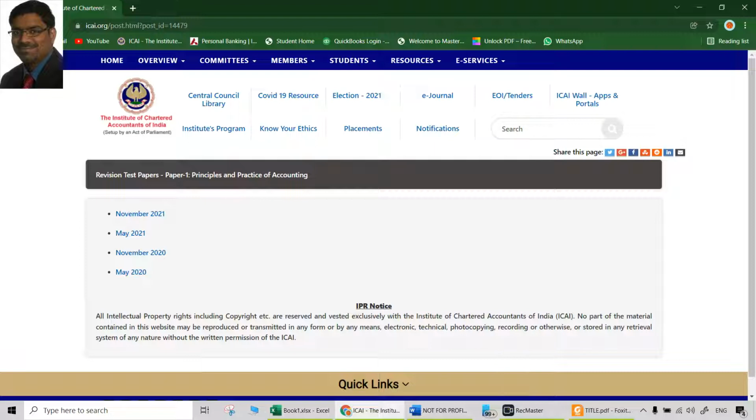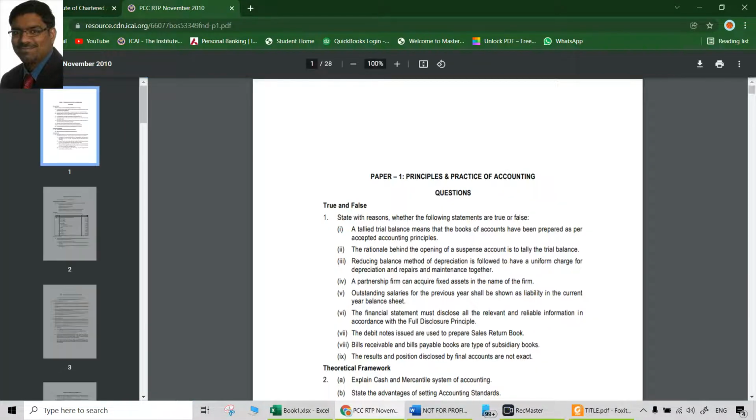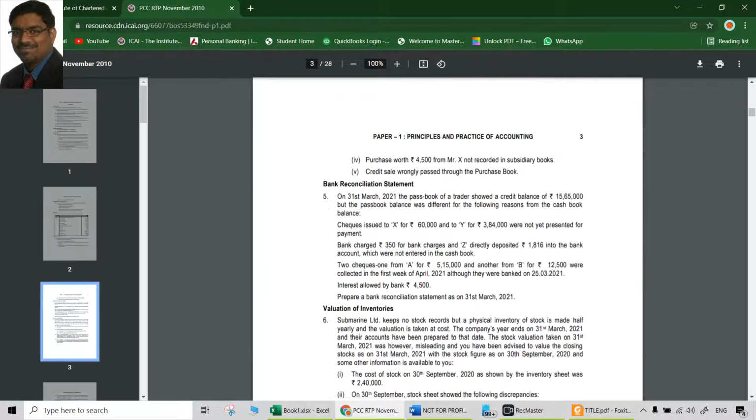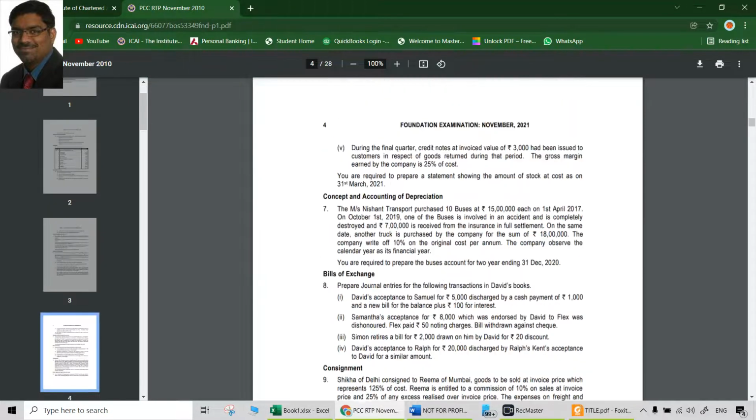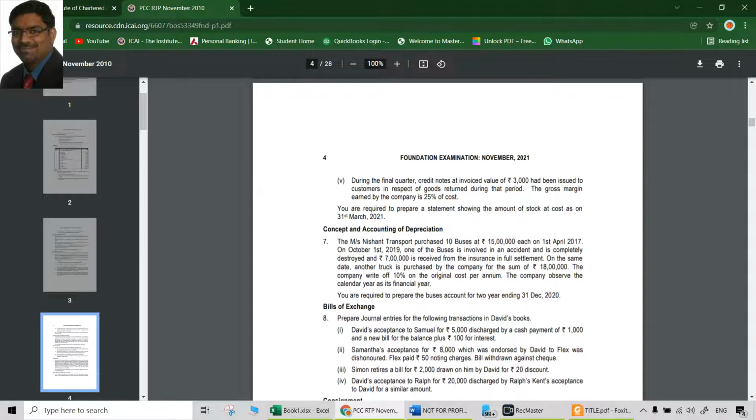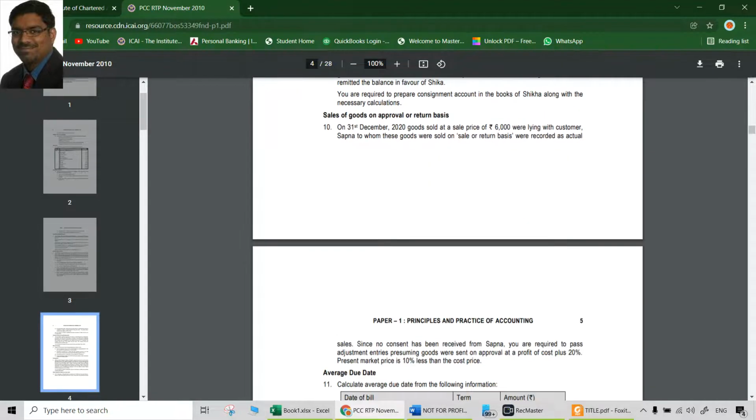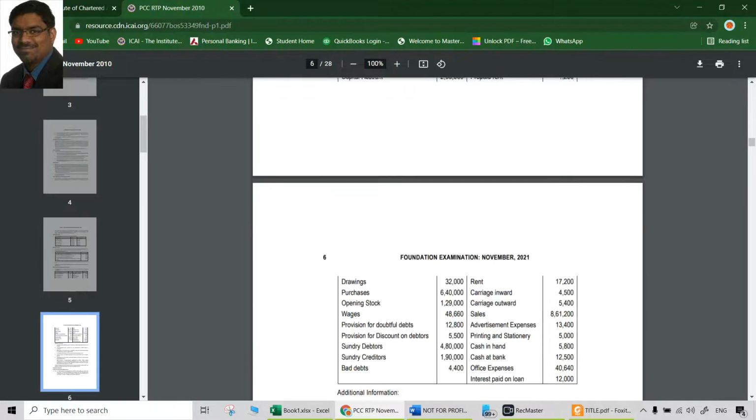Make sure you solve these questions from all chapters. The question we are going to encounter is from the recent revision test papers, that is the November 2021 series, though the exams are in December 2021.